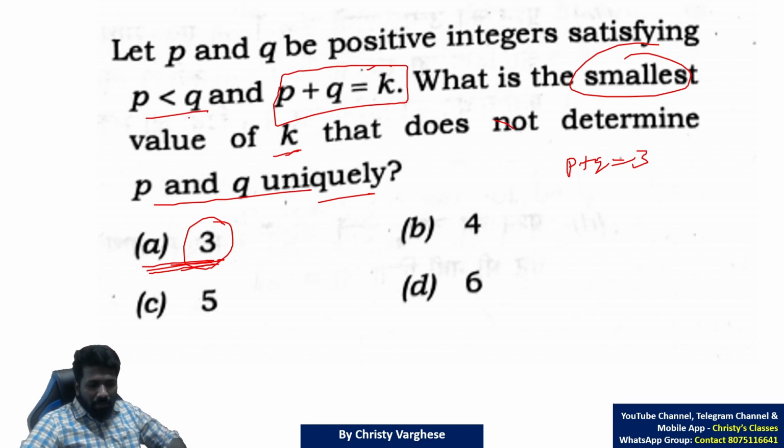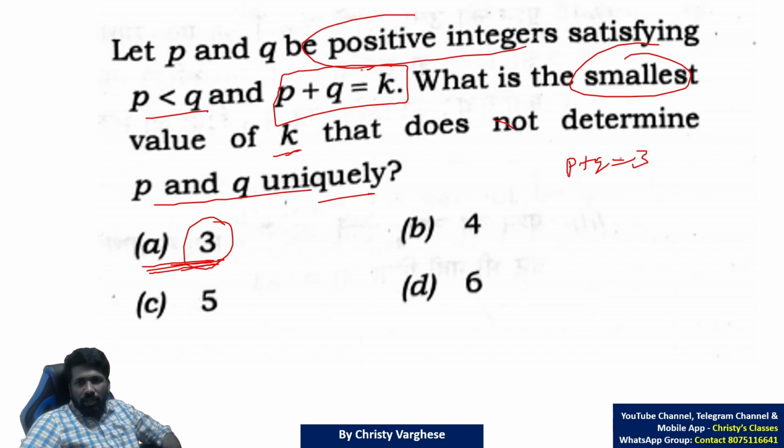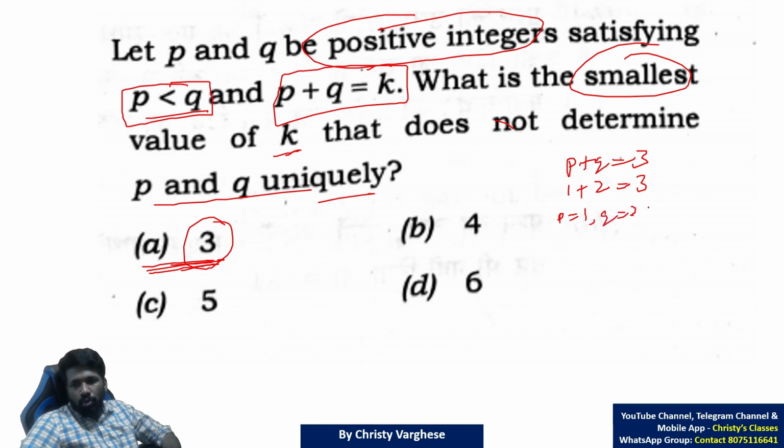Uniquely means there should not be multiple answers, one single set of values for P and Q. Yes, because the question says positive integers; negative numbers and fractions are not possible. Positive integers means the only possibilities are 1 plus 2 and 2 plus 1, they are 3. But as the question says P is less than Q, 1 plus 2 only is possible. That means P is 1 and Q is uniquely determinable. Does not determine P and Q uniquely is the question. So option A is eliminated.